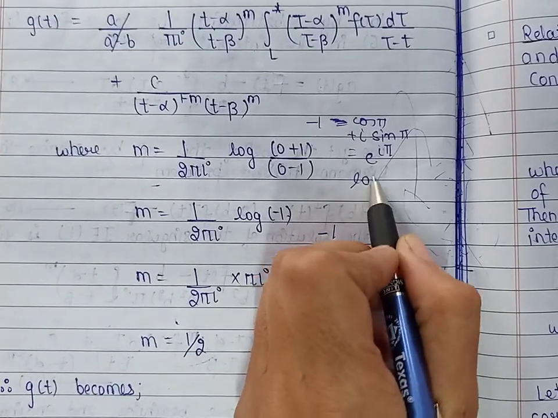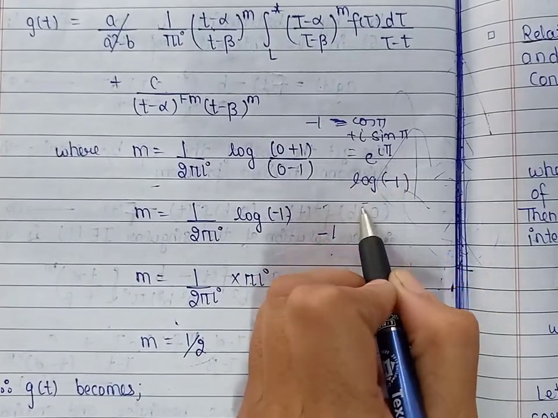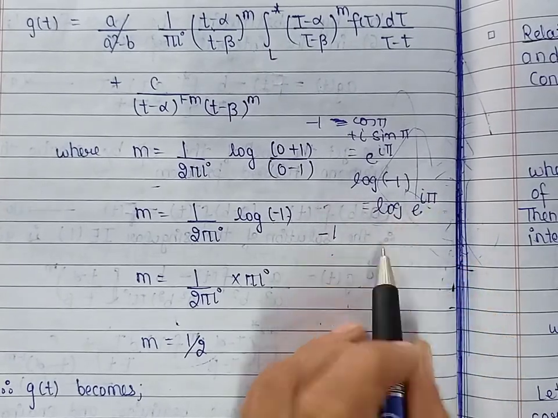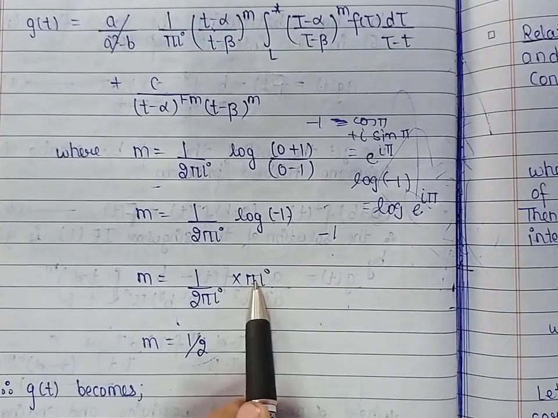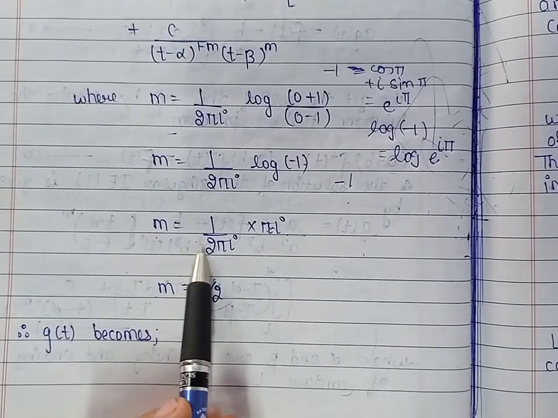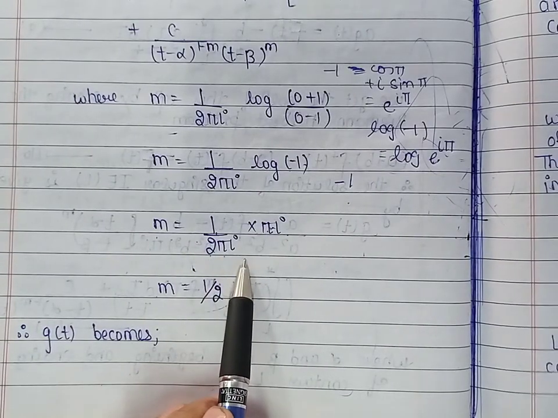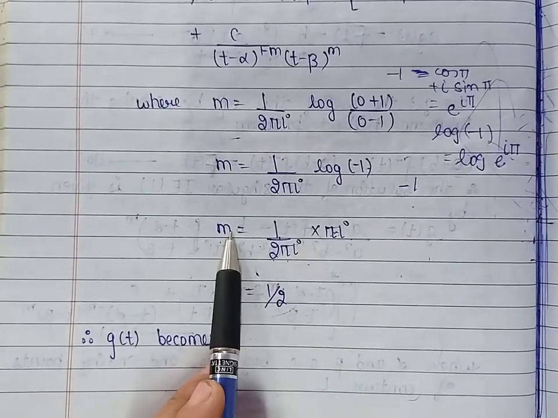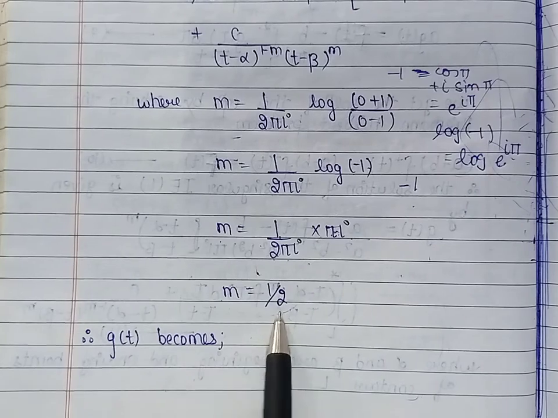So log of minus 1 will become log of e raised to the power iota pi. So that will become iota pi, and therefore the value of m is given by 1 upon 2 pi iota into pi iota. So these are cancelled out. So we get the value of m is equal to 1 by 2.